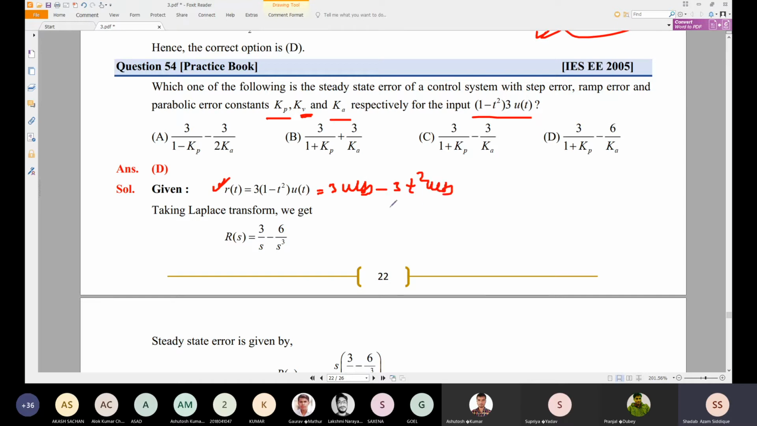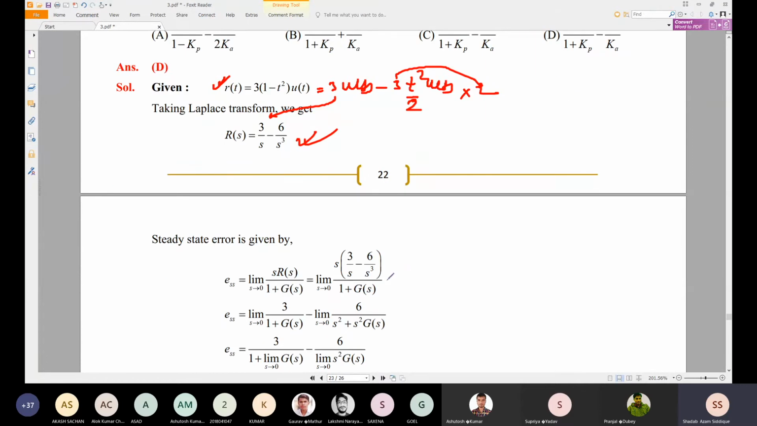So 3 u of t we can directly write as 3 by s, but for t square by 2 we need the Laplace inverse, so we need t square by 2 u of t. The Laplace transform of t square by 2 is nothing but 1 by s cube. So we can write 3 into 2, which is 6, divided by s cube. So we got R(s) equal to 6 divided by s cube. So now we can find the steady state error. The steady state error we can find as the limit s tending to 0 of s into R(s) divided by 1 plus G(s) into H(s).